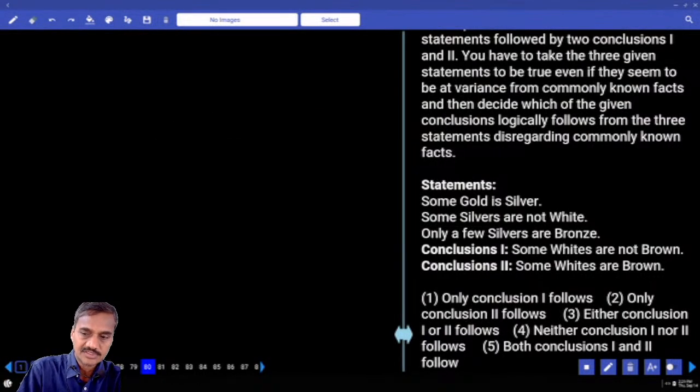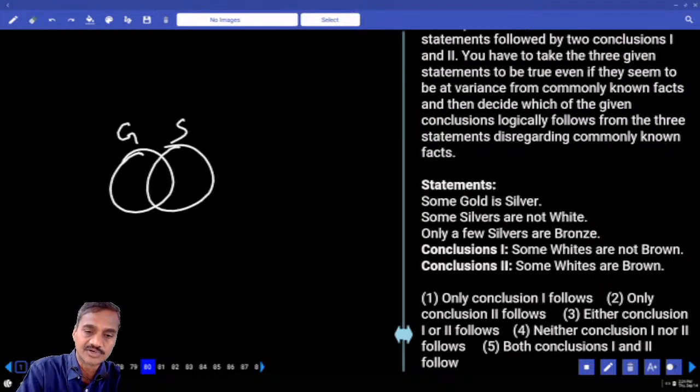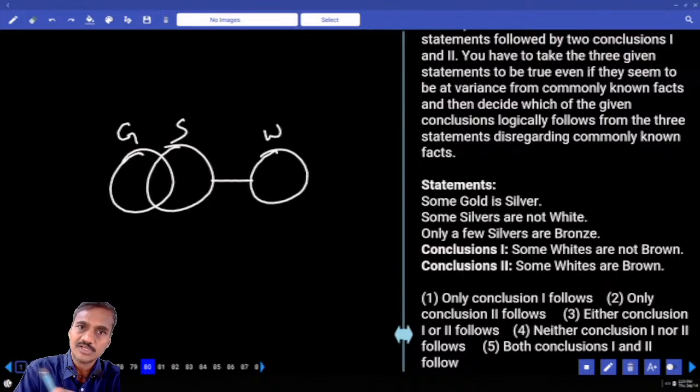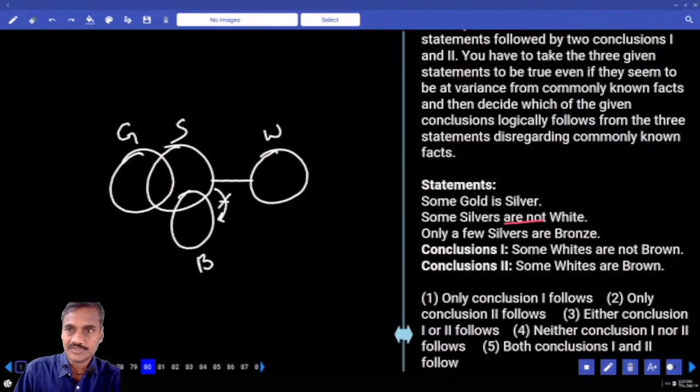Now in this 80, some gold is silver. Now some gold is silver, gold and silver. Some silver are not white. Now some not, the basic diagram we are writing separately, similar to your no but not no. Then only a few silver are bronze. Only some of the silver are bronze but not all. Some silver but not all. Done with this? Then some white are not brown.